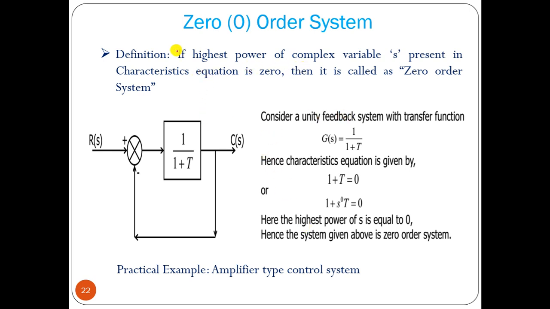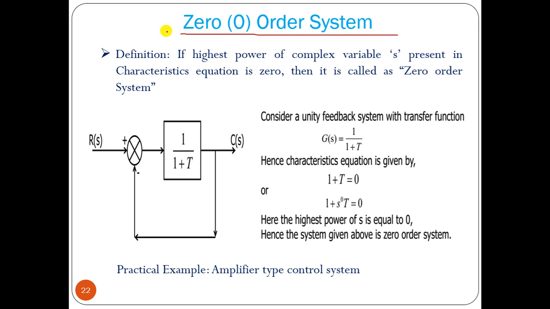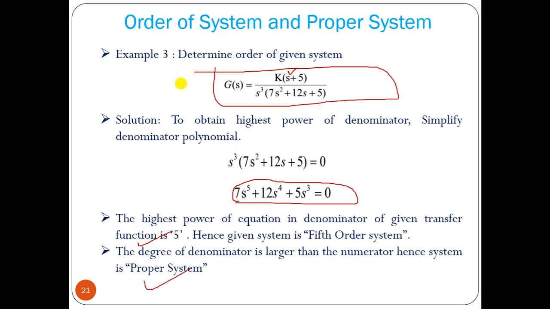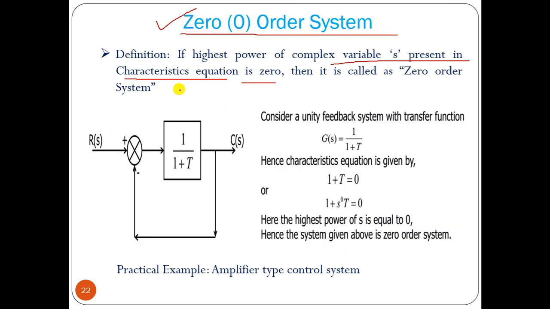What is a zero order system? Now we know how to find the order. Now how to say your system is zero order, first order, second order. Zero order system means the highest power of complex variable s present in the characteristic equation is 0. Characteristic equation means, I forgot to tell you, whatever the denominator polynomial is, if you make it equal to 0, then it is called the characteristic equation. This is your denominator polynomial. So if you write 1 plus t equal to 0, then this is the characteristic equation.